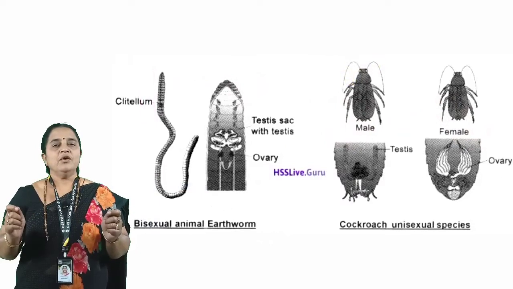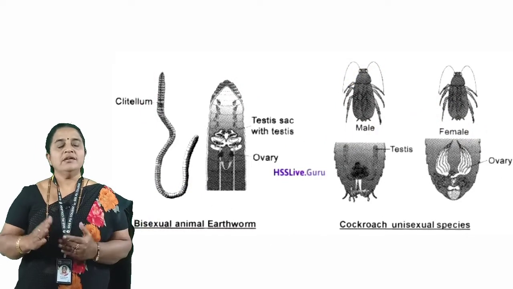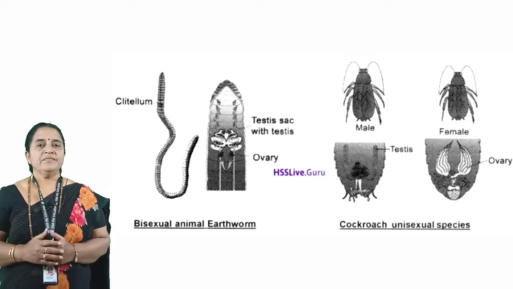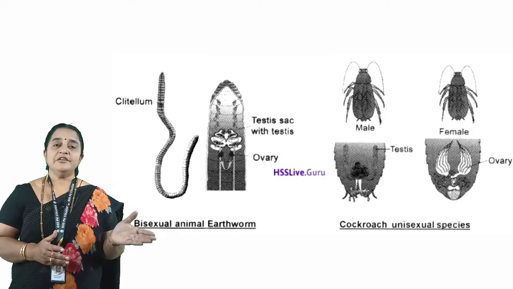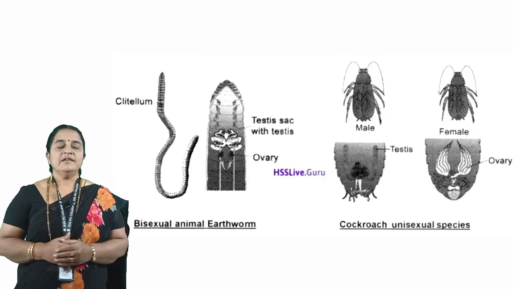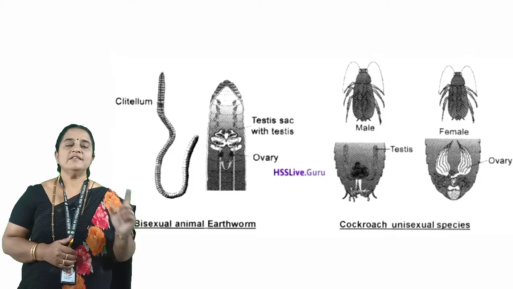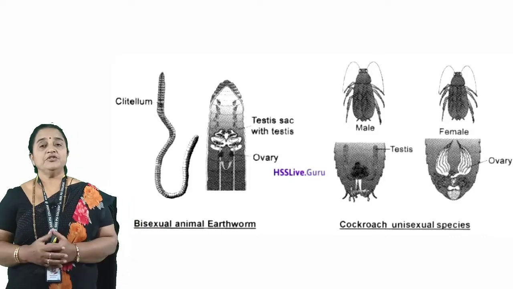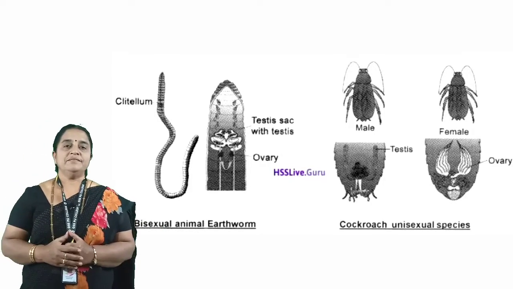In sexual reproduction, as we say biparental, two sexes are required, male and female. As male and female gonads are located in the same body or in different bodies, we classify organisms as bisexual or unisexual. Bisexual means the individual has both male and female gonads in the same body. Unisexual means the individual is either male or female.